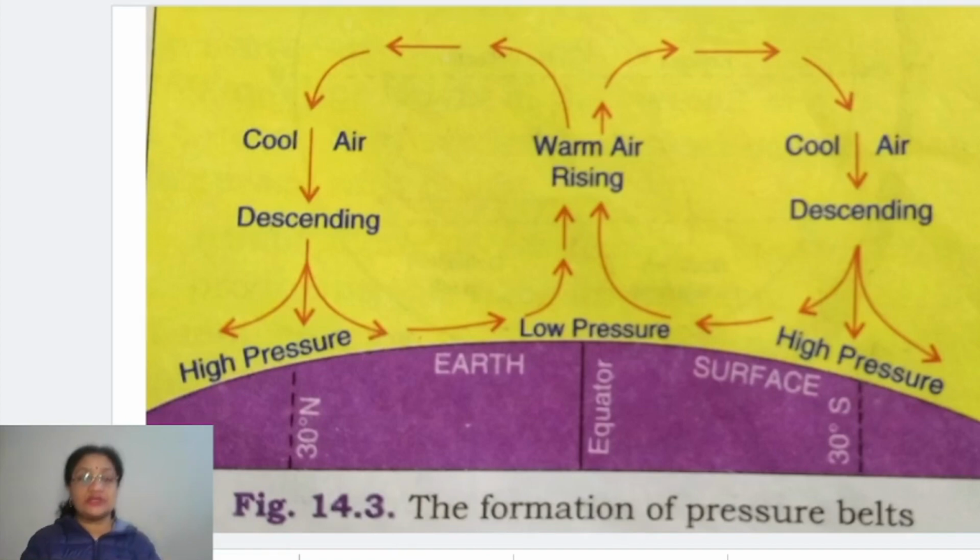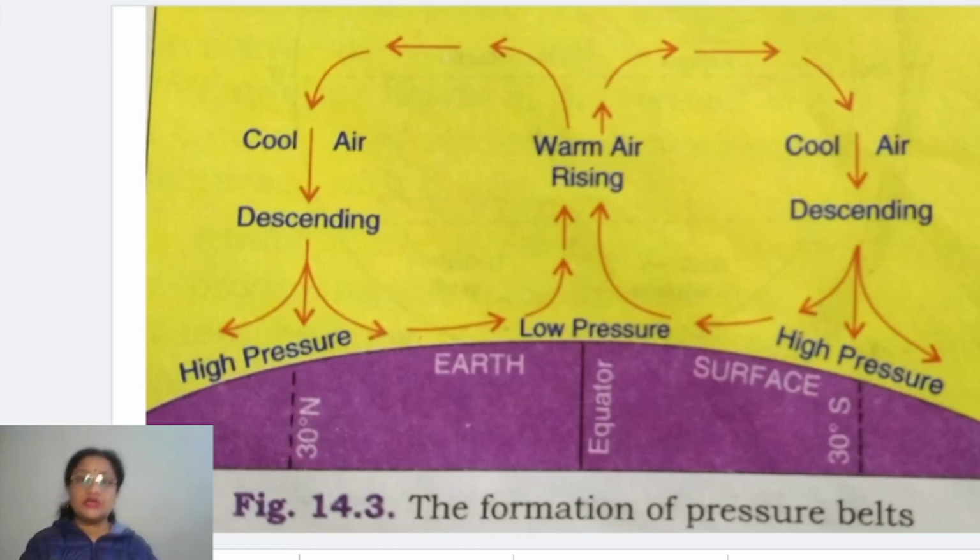And that's why it has got the name, because it is surrounding the polar region. That's why it is called circumpolar or subpolar. Because the air has been thrown out, creating a low pressure to develop over there, it is called the circumpolar or the subpolar low pressure belt. When it is in the north, it is called the north circumpolar low pressure belt. When it is in the south, it is called the south circumpolar or subpolar low pressure belt. Clear? So this is about the subpolar low pressure belt.